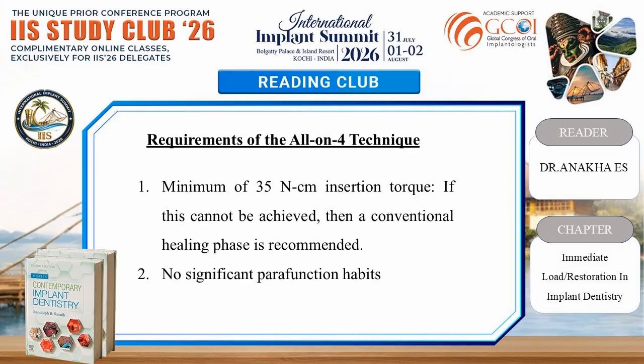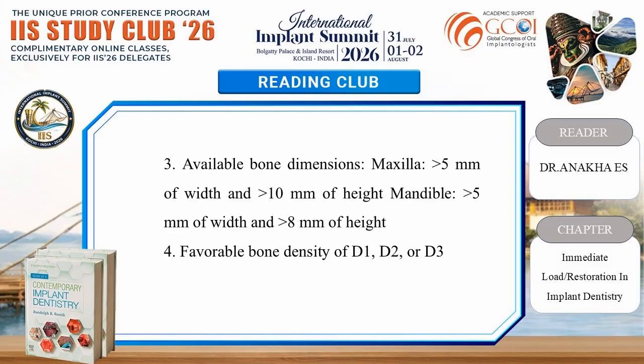Requirements of the all-on-4 technique. Minimum of 35 Newton-centimeter insertion torque. If this cannot be achieved, then a conventional healing phase is recommended. No significant parafunction habits. Available bone dimensions: maxilla greater than 5 mm of width and greater than 10 mm of height; mandible greater than 5 mm of width and greater than 8 mm of height. Favorable bone density of D1, D2 and D3.